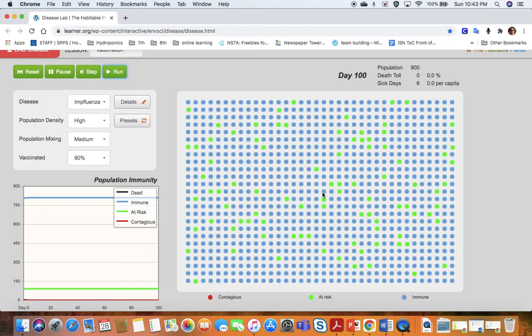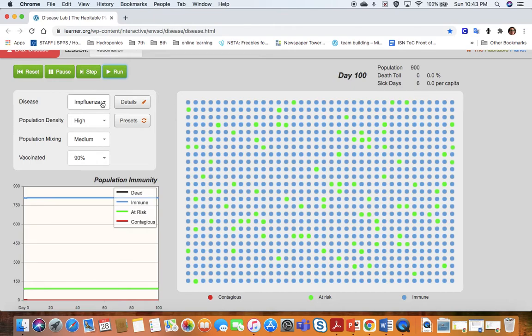So right here, we're seeing something called herd immunity. Right? Almost nobody got sick. And that protects the people who can't get the vaccine. So influenza, or the flu, is pretty contagious and kills some people every year.